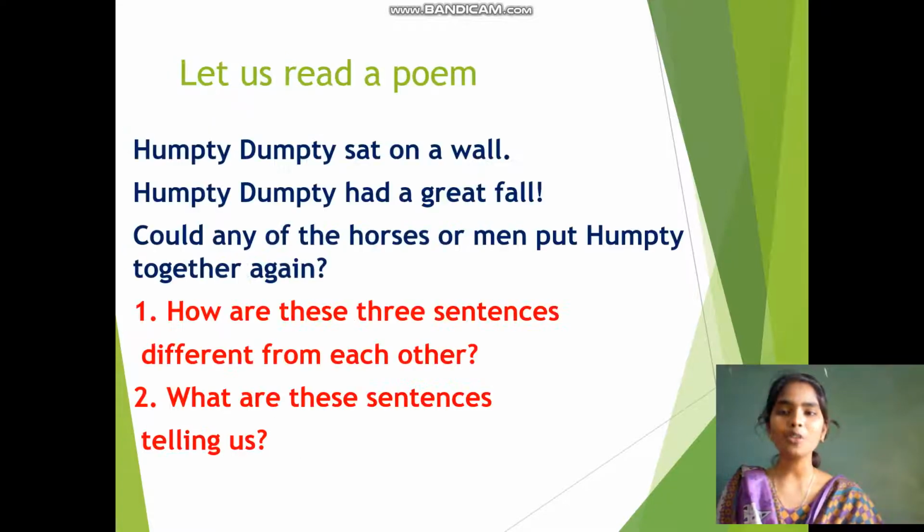I want you all to read this poem along with me. Humpty Dumpty sat on a wall. Humpty Dumpty had a great fall. Could any of the horses or men put Humpty together again? These are the two questions you want to answer for me. How are these three sentences different from each other? What are these sentences telling us? Take a minute and think on the question.